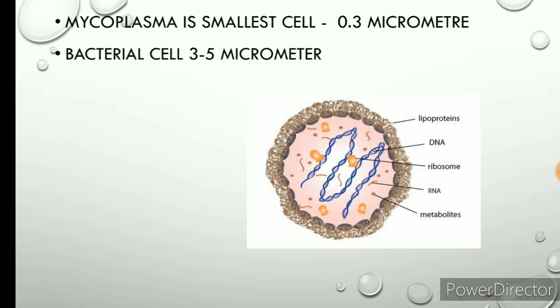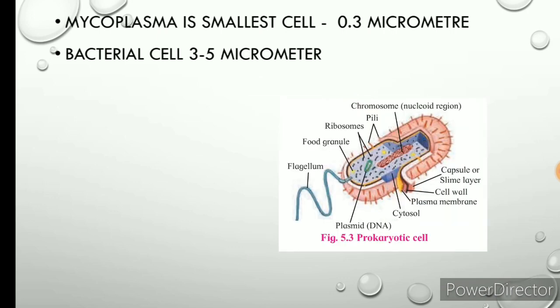Mycoplasma are also considered bacteria, but they are a primitive type of bacteria. A bacterial cell having a cell wall or cell envelope has a size from 3 to 5 micrometer, which is larger than the mycoplasma.